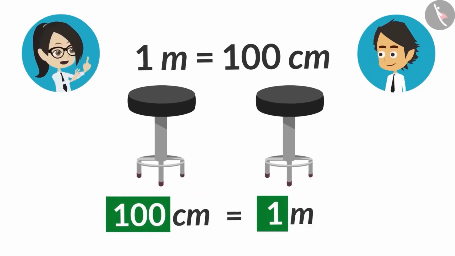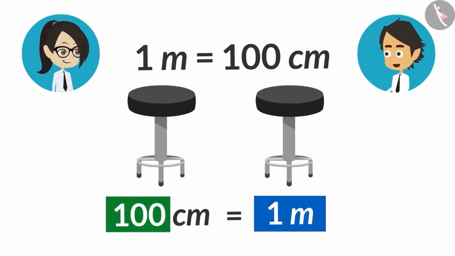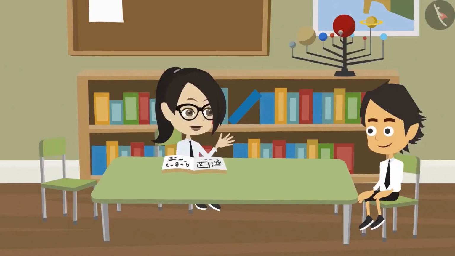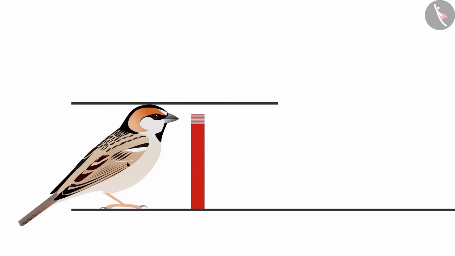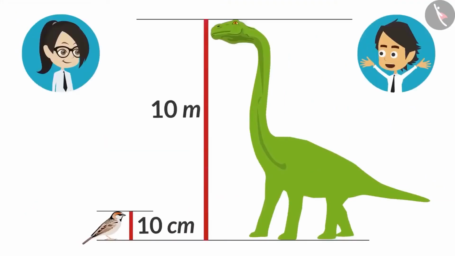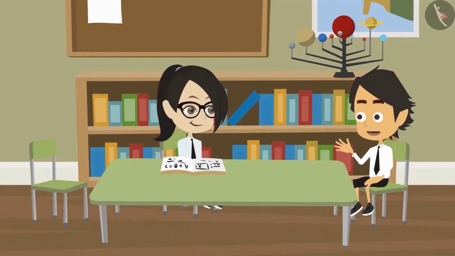Okay, like here, the length of one object is written with different units of measurement. Therefore, there is a difference in their value too. Yes, and look, despite the value being less, the length of this object is equal to the other object. Yes, I understand it now. 10 meter is bigger than 10 centimeter. Do you know this length could be that of a sparrow and a dinosaur? Because a sparrow could be 10 centimeters long, whereas a dinosaur could be about 10 meters long. Yeah, that's possible.